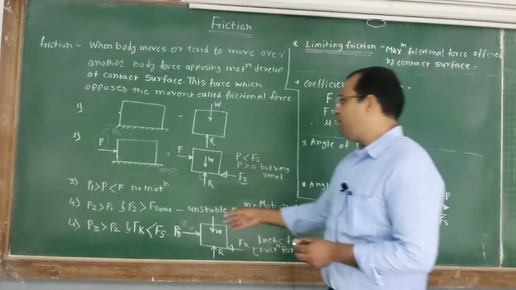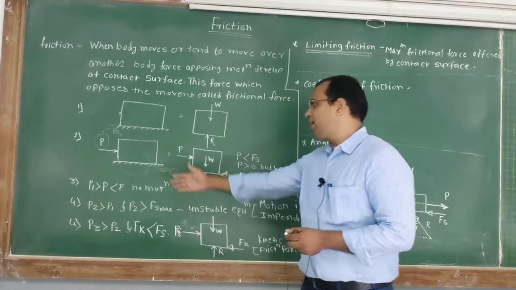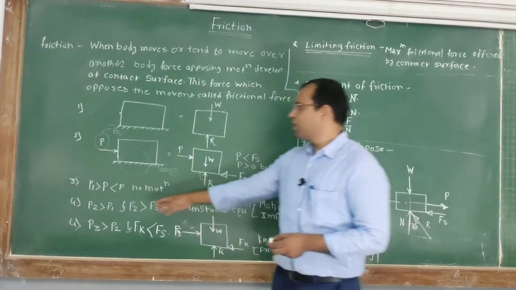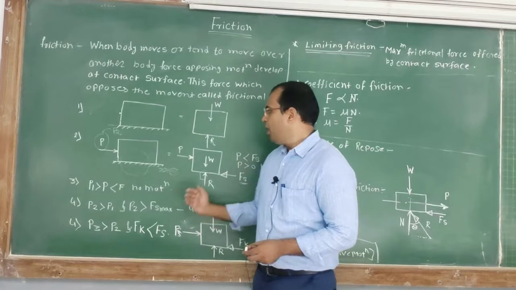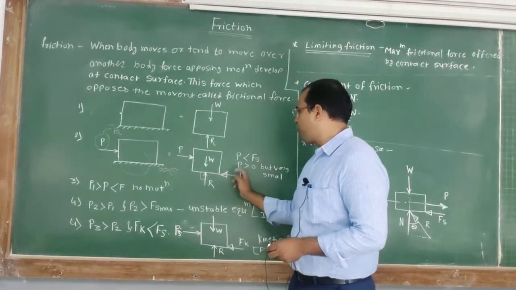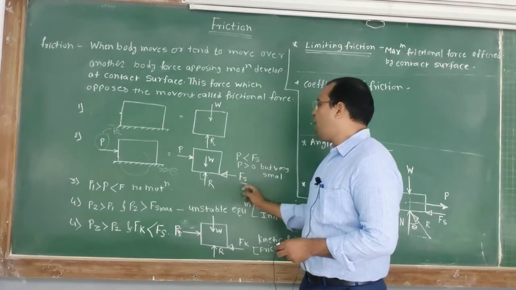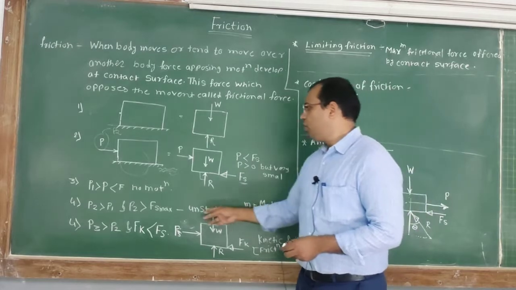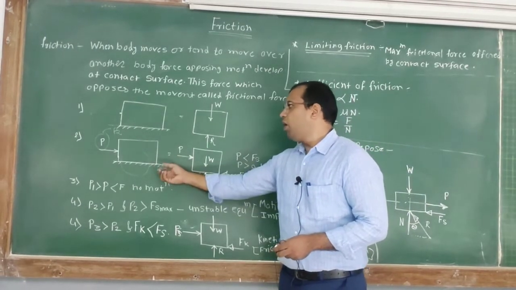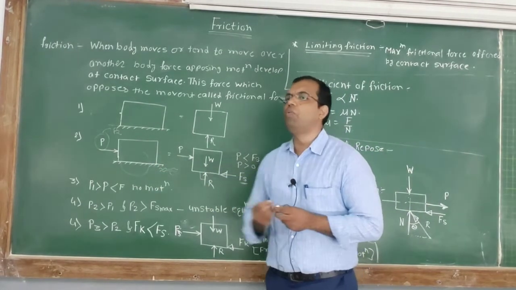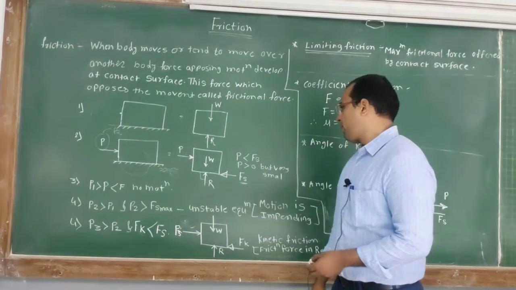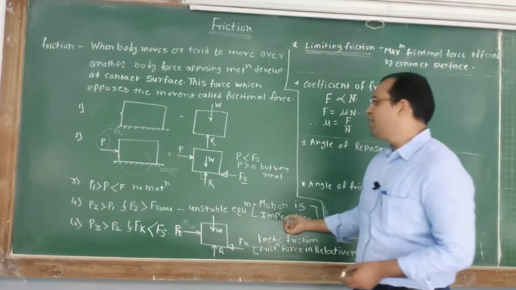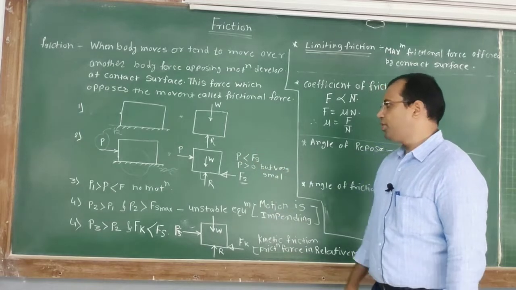So here, in the fourth case, P2 is greater than P1, which is greater than P, and which is again greater than this Fs, that is the maximum frictional force. So this block is unstable and it is on the verge of movement. When this block is on the verge of movement, this motion is known as an impending motion.